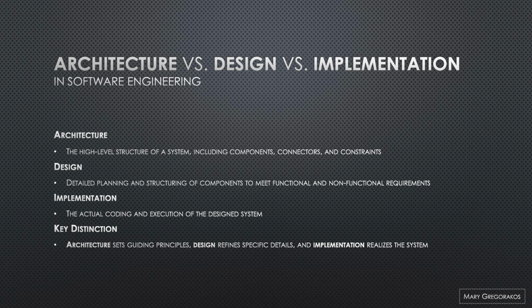Design involves the detailed planning and structuring of components to meet both functional and non-functional requirements. It focuses on how different parts of the system interact and operate within the defined architecture. Implementation is the actual coding and execution of the system based on the architectural and design specifications. It translates design into working software. The key distinction among these is that architecture sets guiding principles, design refines specific details, and implementation realizes the system.